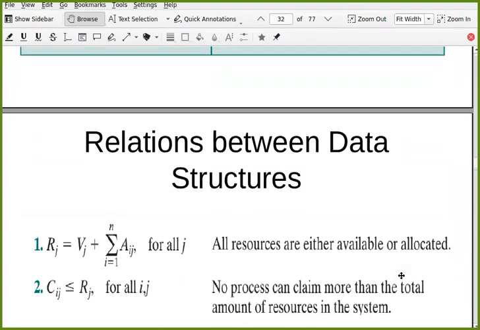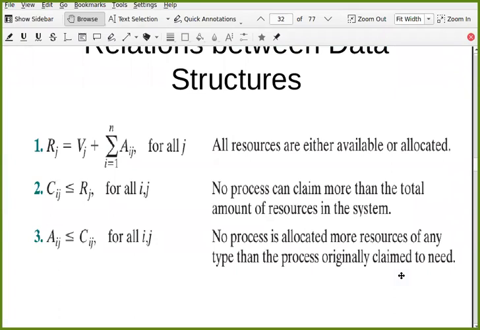So let us try to understand. There is some relation between these matrices and vectors, and it is very simple to understand. Rj is the total amount of resource j in the system, which is always equal to the available amount of resource j plus all the allocations of resource j to all the processes.